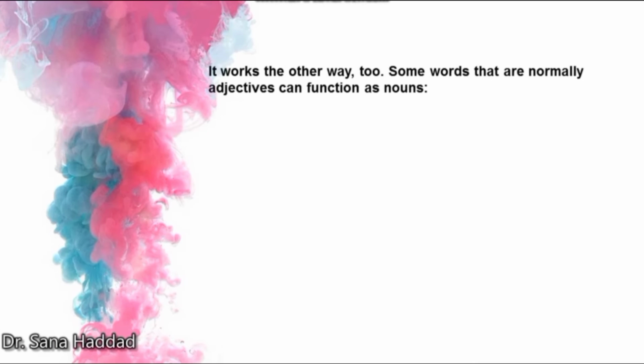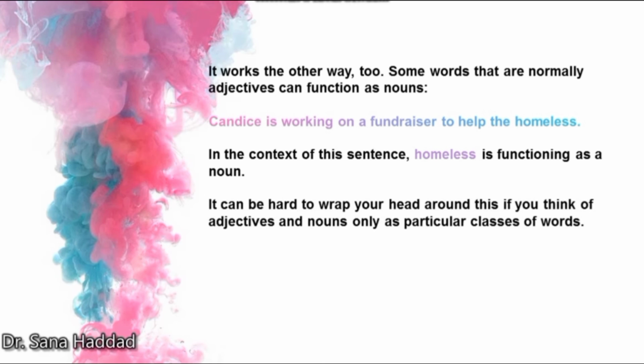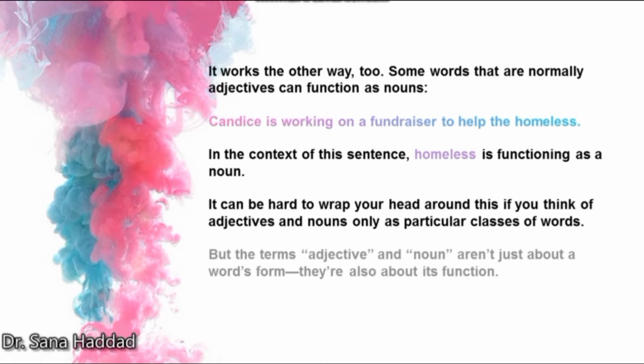It works the other way around too. Some words that are normally adjectives can function as nouns. Candace is working on a fundraiser to help the homeless. In the context of this sentence, homeless is functioning as a noun. So homeless is usually an adjective. We usually say a homeless person. But here in this sentence, it's functioning as a noun. It can be hard to wrap your head around this if you think of adjectives and nouns only as particular classes of words. But the terms adjective and noun aren't just about a word's form, they're also about its function.